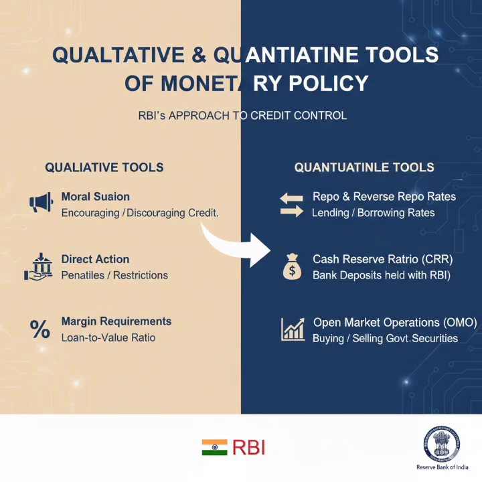Then moral persuasion. It takes the form of written letters and discussions between the RBI and banks about trends in the economy in general and in money, credit and finance in particular, and about the measures which ought to be taken from time to time in light of national objectives. Then publicity. Publicity means the rules and regulations must be published and made known to the commercial banks.